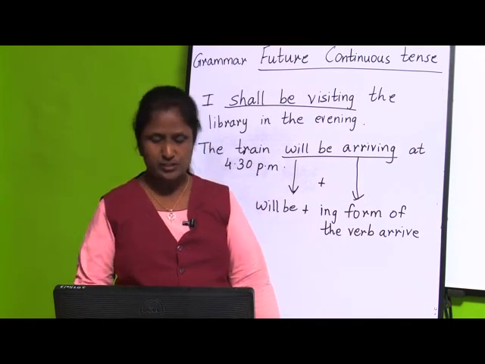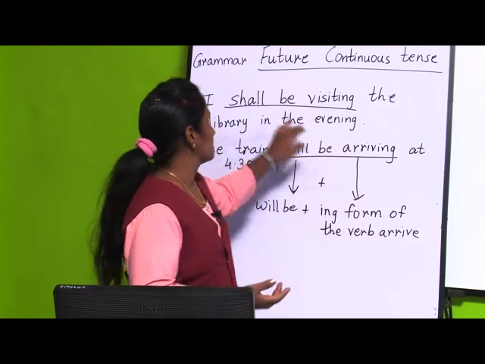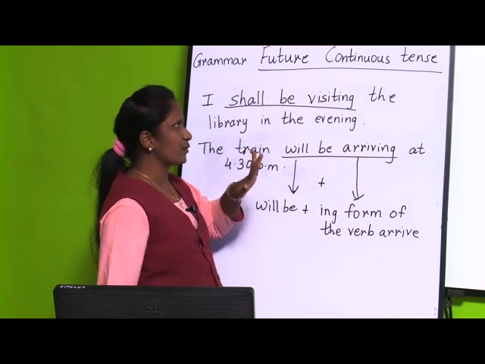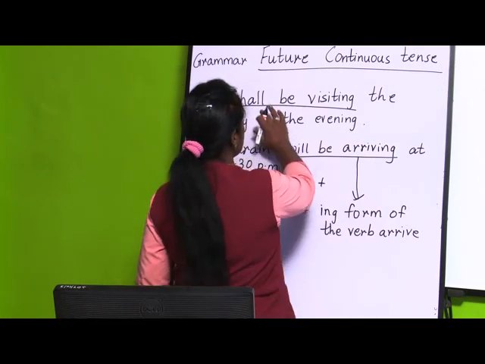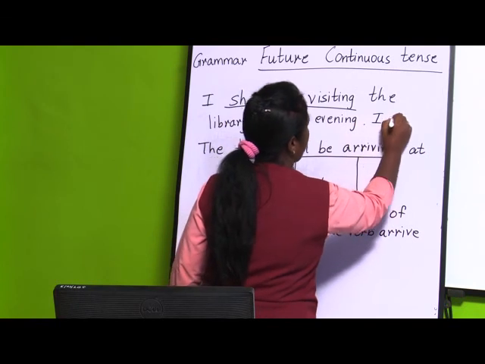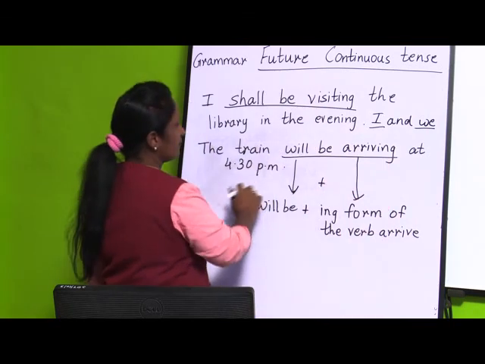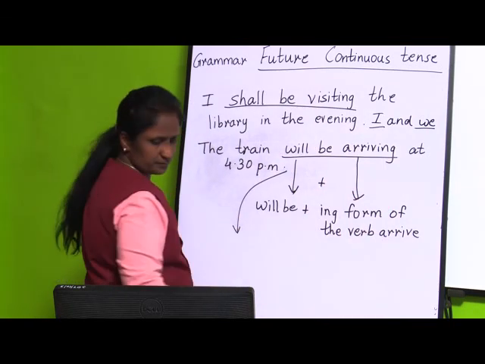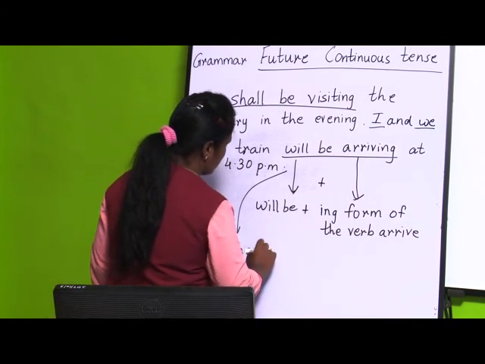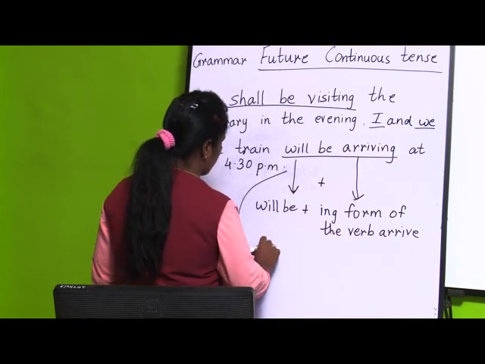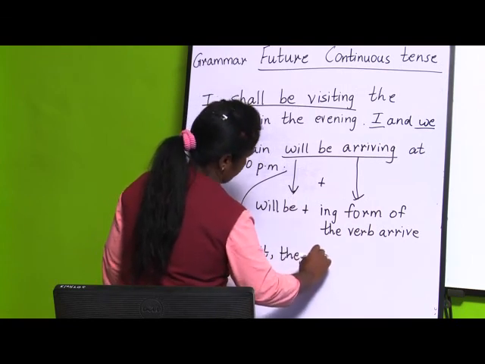And just now I told you children that generally the word shall, we use only with the pronouns I and we. And will be we use with the other pronouns, that is he, she, it, they or you.